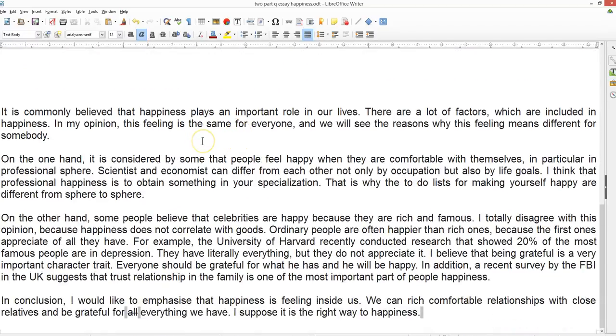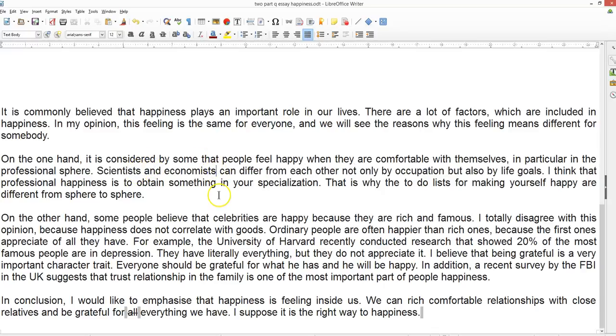So, on the one hand, it is considered by some that people feel happy when they are comfortable with themselves. In particular, in professional, well, we should have an article in the professional sphere. Scientists and economists, well, because we're talking about abstract nouns, they should be pluralized, can differ from each other not only by occupation but also by life goals.